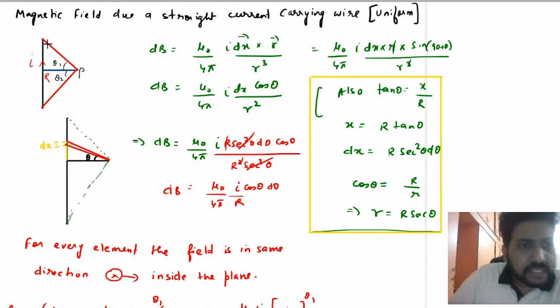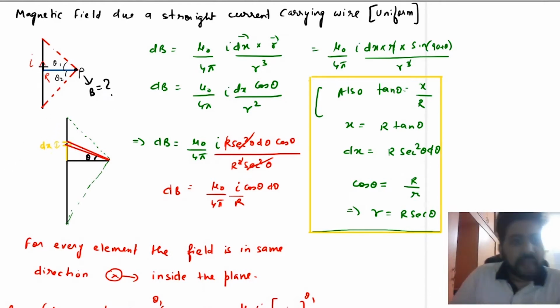So suppose this is the straight current carrying wire, and from this wire at a distance r there is a point P. At this point you need to find the magnetic field. So you need to find the magnetic field at point P.